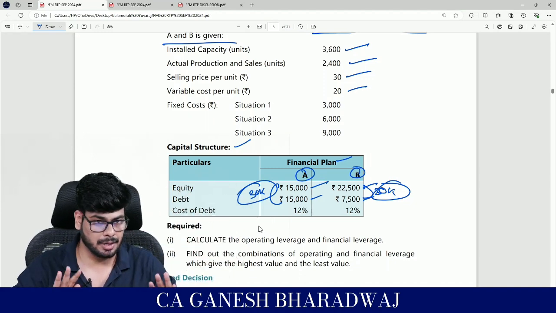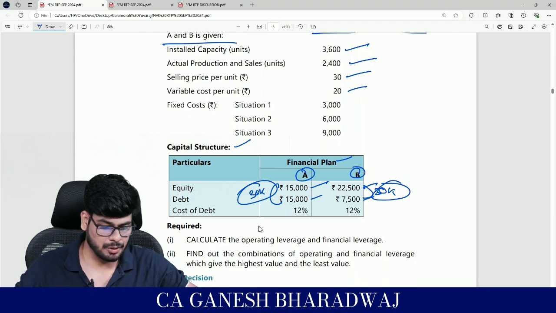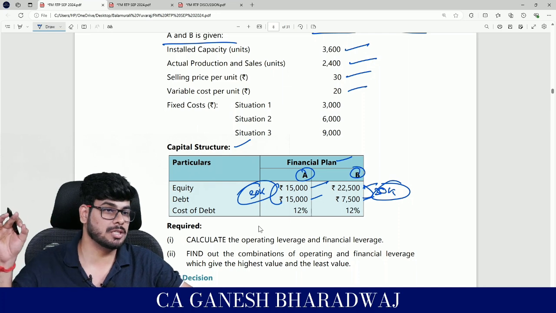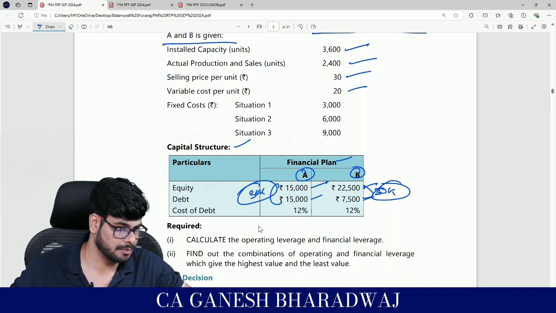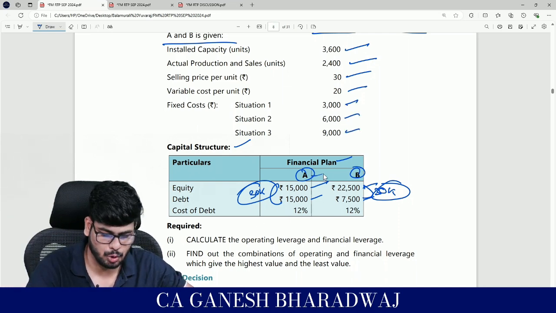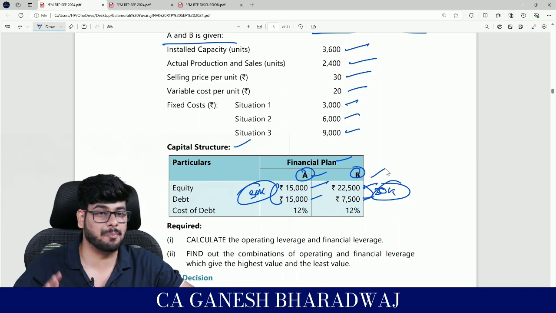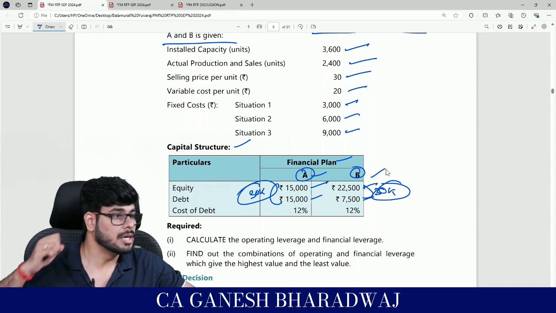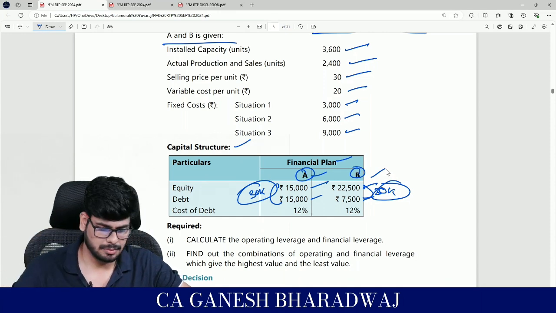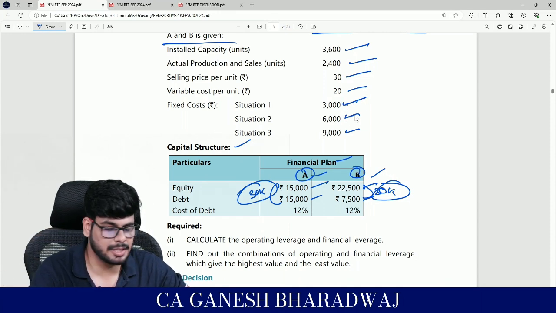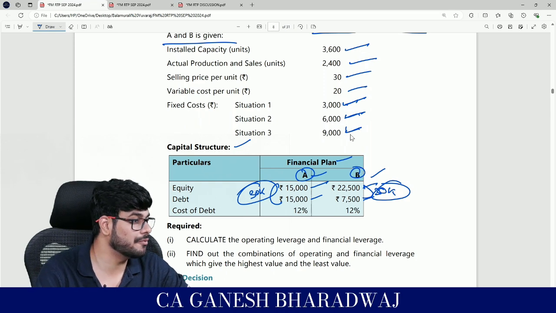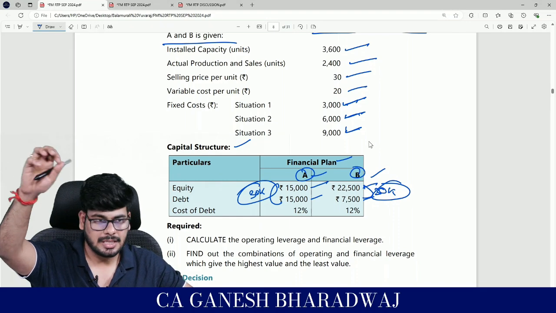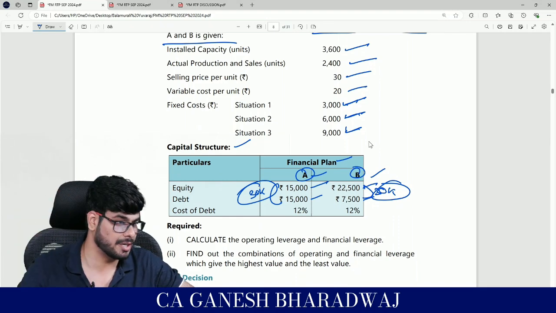Now coming back here, guys, you tell me, in this question, how many possible operating leverages are there? There are 3 situations given and 2 financial plans given. How many possible operating leverages are there? 3. See, they are saying all 3 situations, 3 different fixed costs are there, no? So guys, yes, there are 3 possible operating leverages.